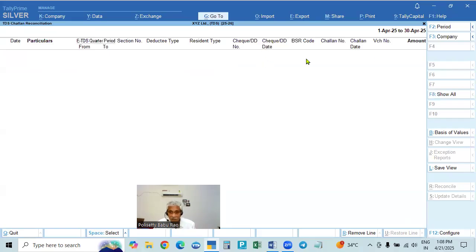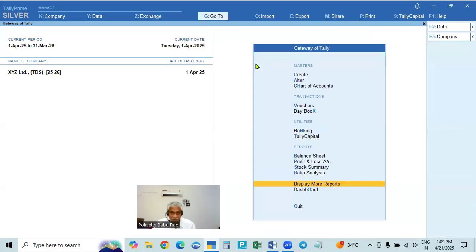So bring the challan, fill up these details and enter. That's called reconciliation. For that, the cursor will not move here; press Alt R, reconcile. Then it will show reconciliation and the other columns. You fill up and give the name of the bank and branch, enter. So this will be closed, which means the challan is also reconciled. Then the challan details are also given. Only then it is known as payment of tax; otherwise, it is not paid. Okay, this is the first one.